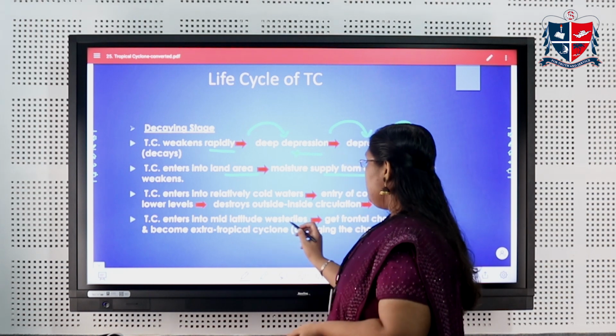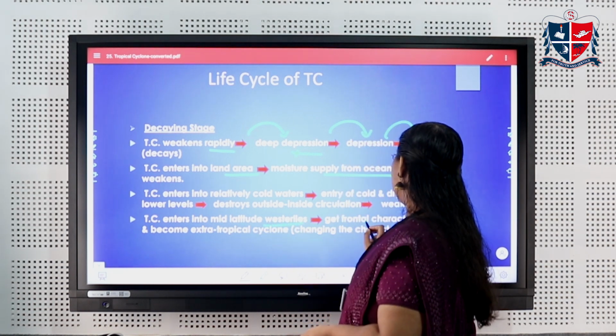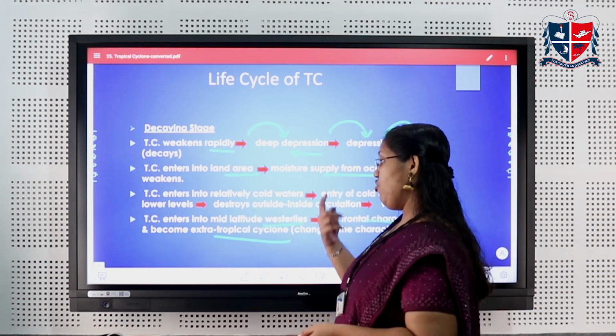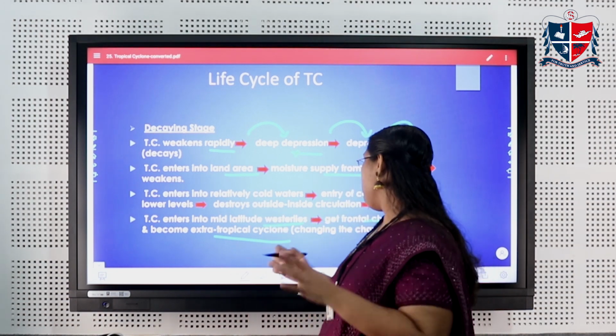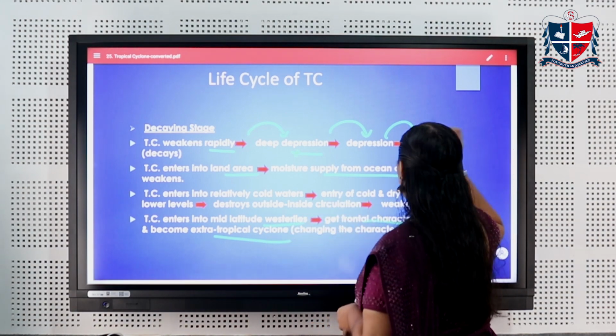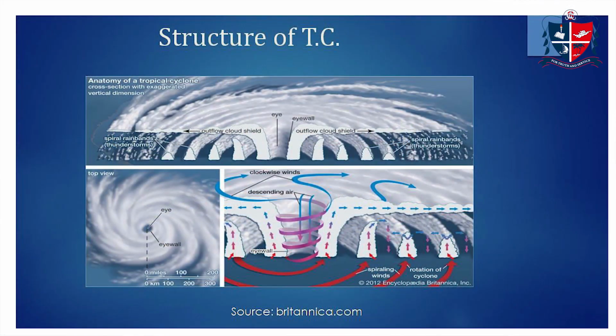And when it enters the mid-latitude westerlies, it gets frontal characteristics. It may become an extratropical cyclone also. A tropical cyclone can become an extratropical cyclone by changing its characteristics. That is the decaying stage.